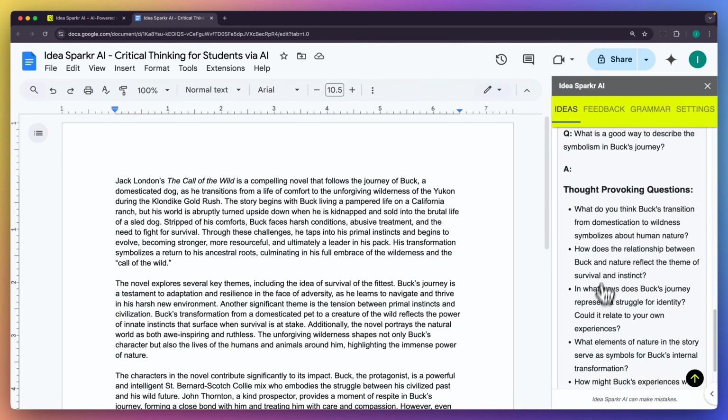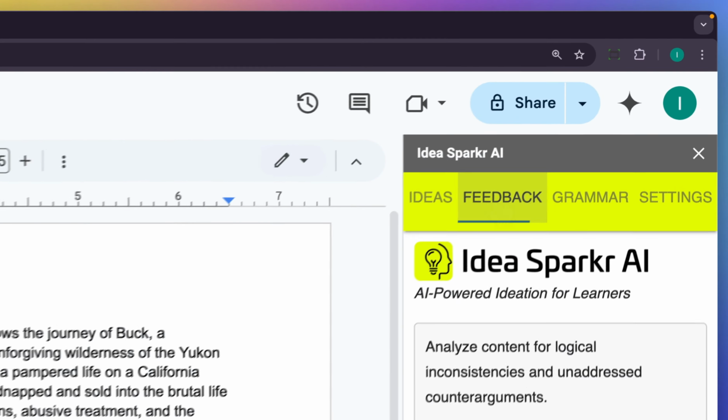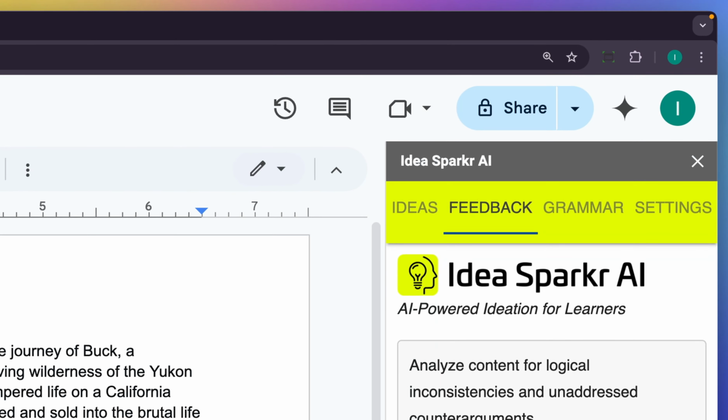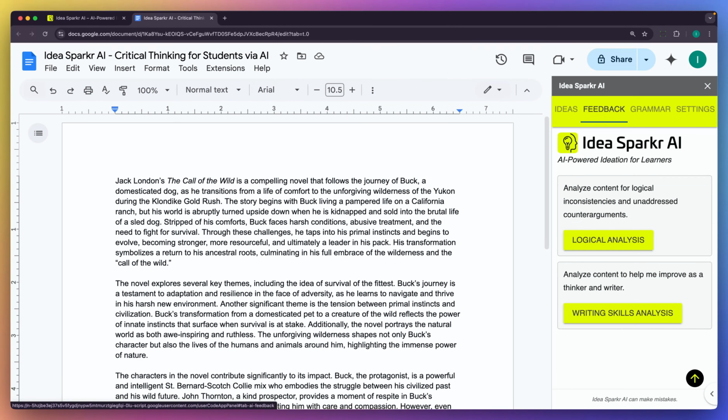Now let's take a look at the Feedback tab. Under Feedback, we have two different tools. We have a logical analysis, which is to analyze content for logical inconsistencies and think about counterarguments and so forth. And we have a writing skills analysis to analyze the content to help the student improve as a thinker and a writer. Let's first look at the logical analysis.